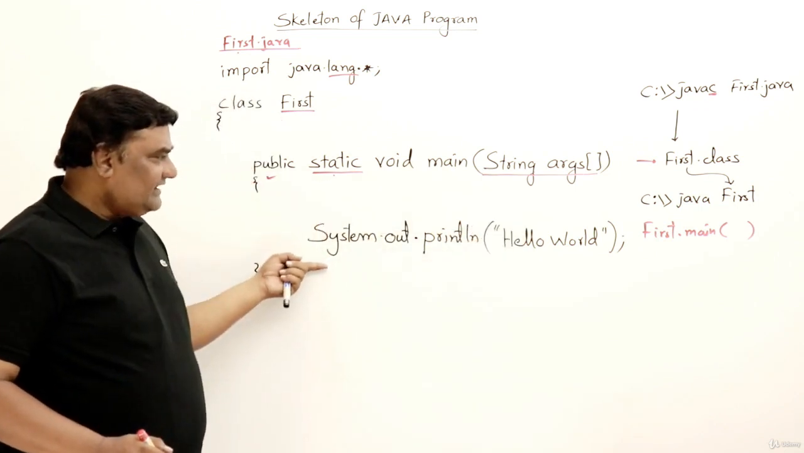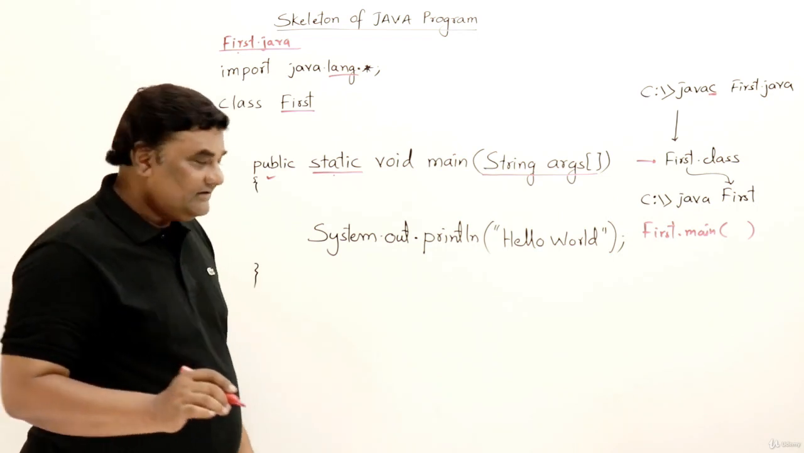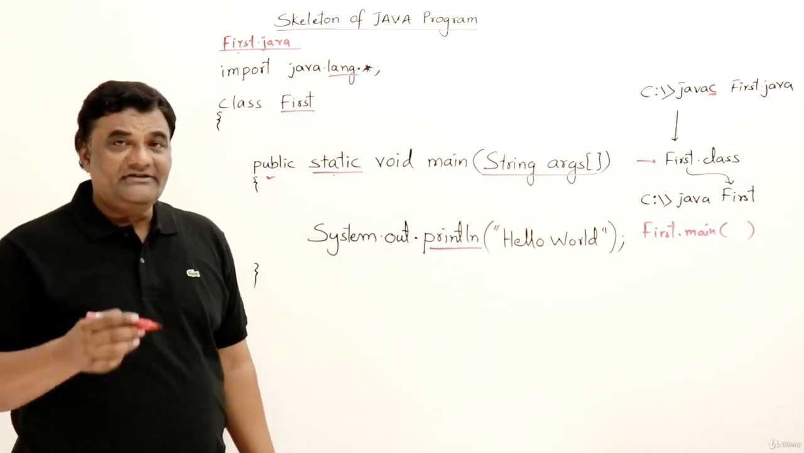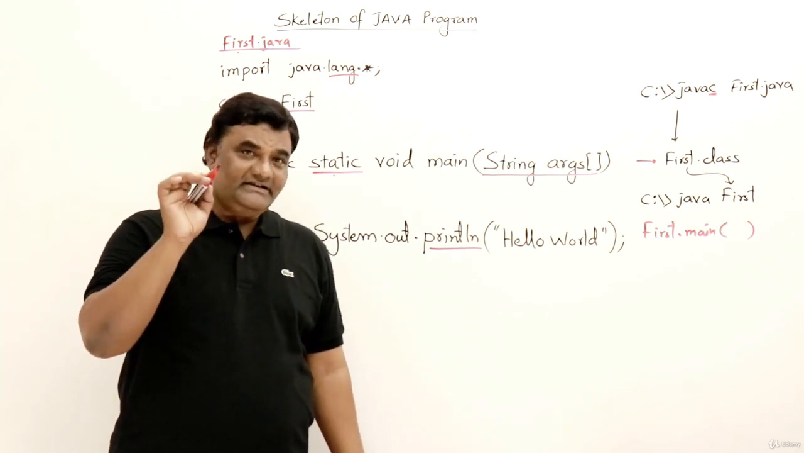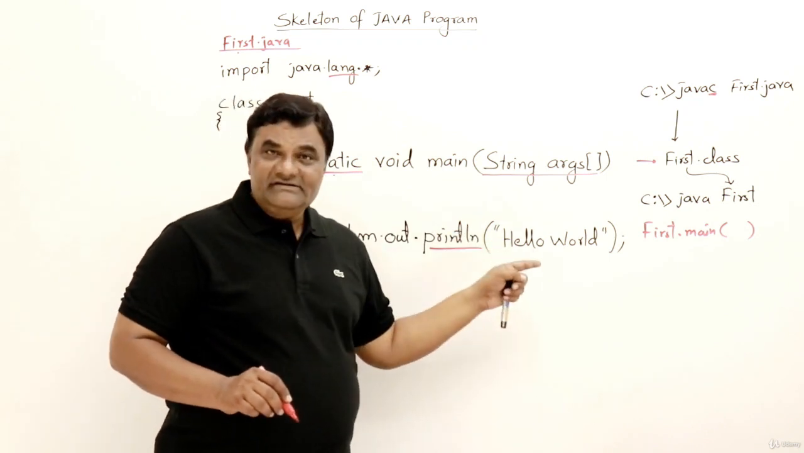Then coming to this line, System.out.println. Actually, println is a method. Just like in C language, if you have an idea of C, printf is a function for printing anything on the screen. So println is a method for printing anything on the screen.